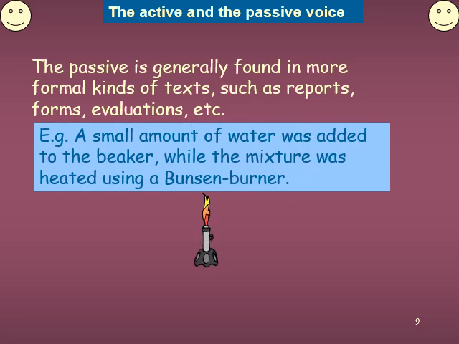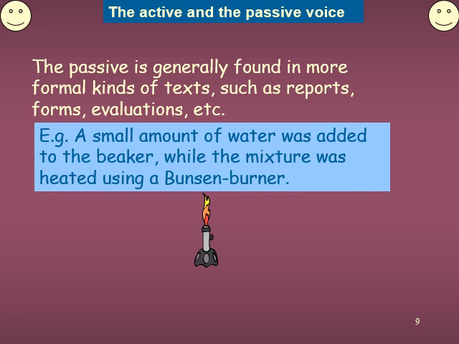a small amount of water was added to the beaker while the mixture was heated by using a Bunsen burner. Remember, in the sentence, was added is one example, and was heated is another example to understand that the sentence is given in passive form.